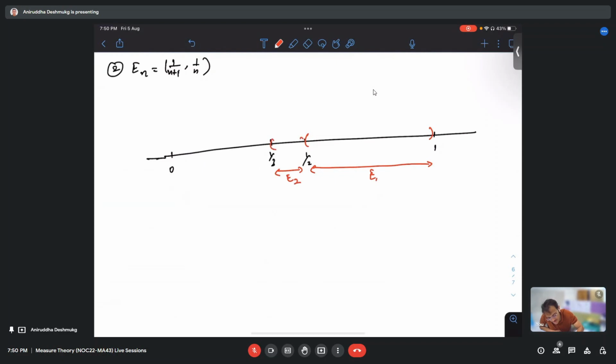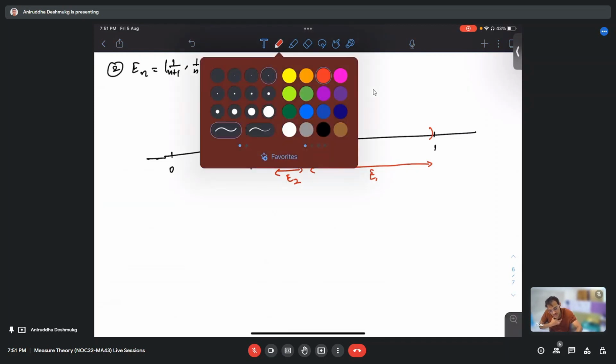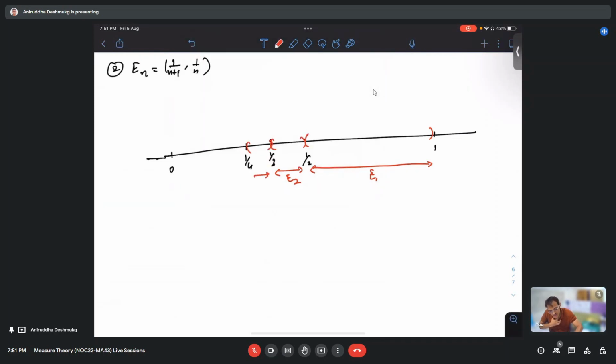Again, it is open. 1 by 3 is not included, 1 by 2 is not included. And then, I just keep on doing this. This is my E3 and so on. Somewhere here 1 by n and somewhere 1 by n plus 1. This is open, this is En. Now, again, we want to know what its lim sup and lim inf are.